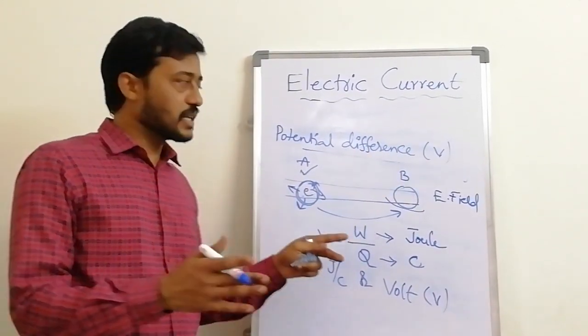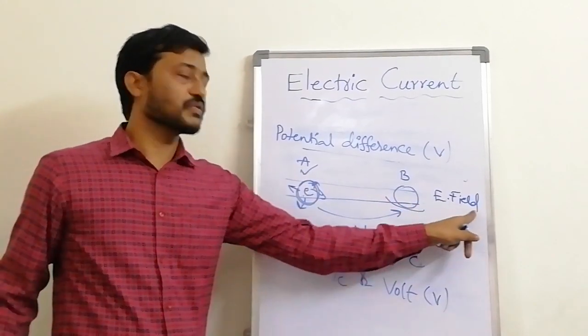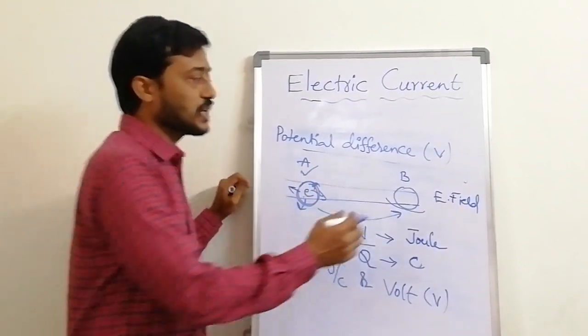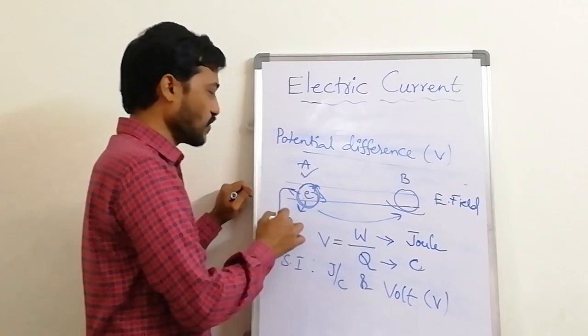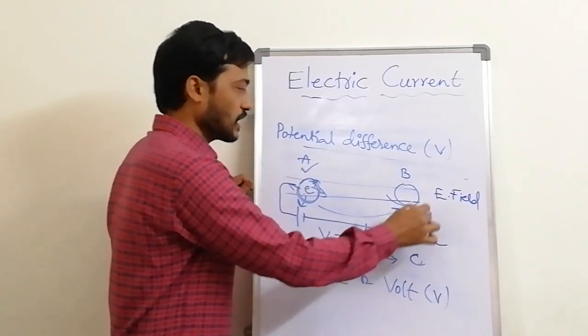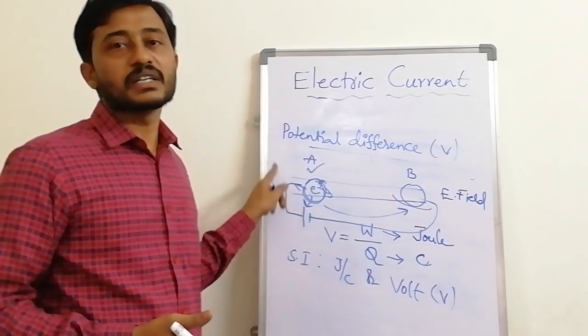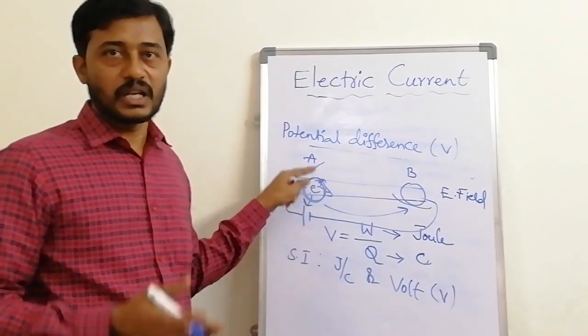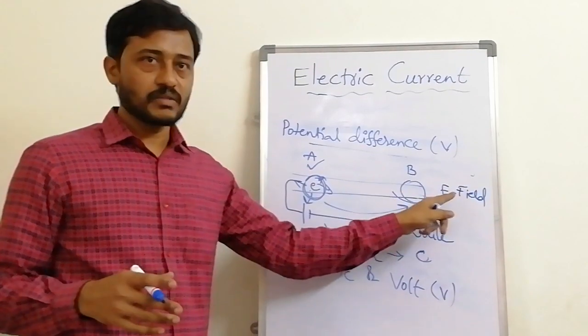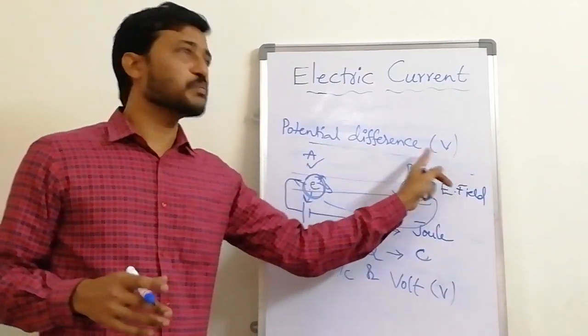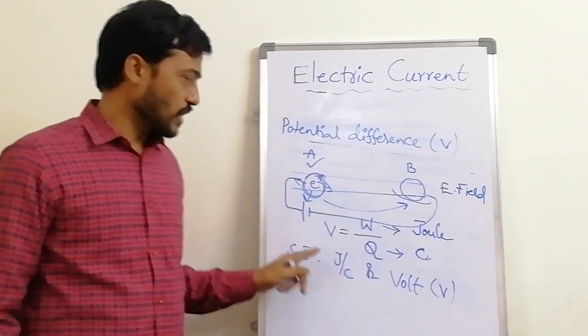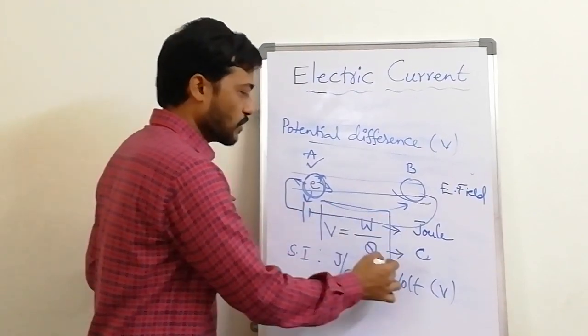So somebody is there in this conductor. Who is that? Electric field is there. How do we get this electric field? When we connect this wire to a battery, the battery is going to create a field. That field we call electric field, and the electric field will do a work. That work is called potential difference. So its formula is V is equal to W by Q.